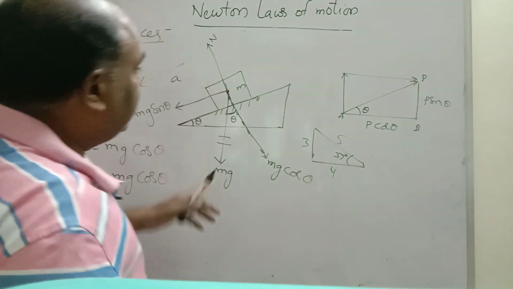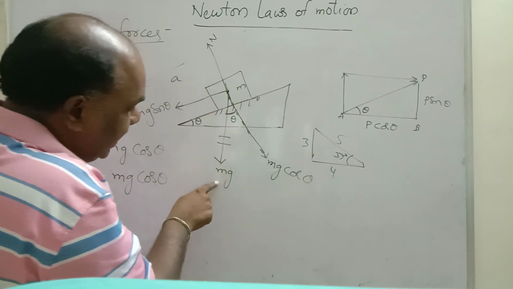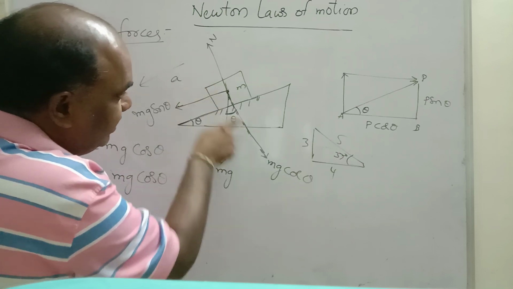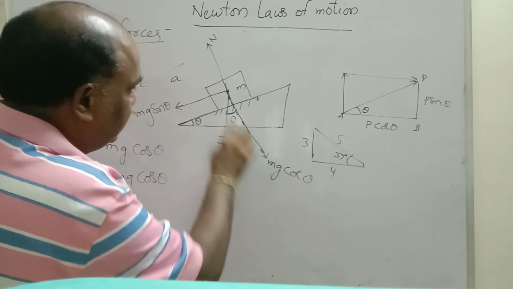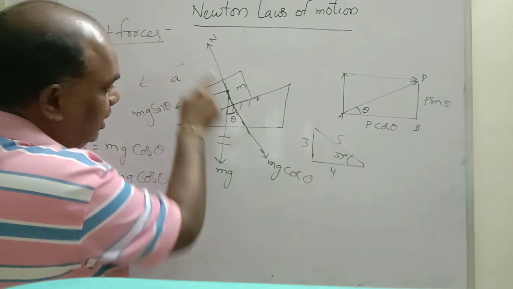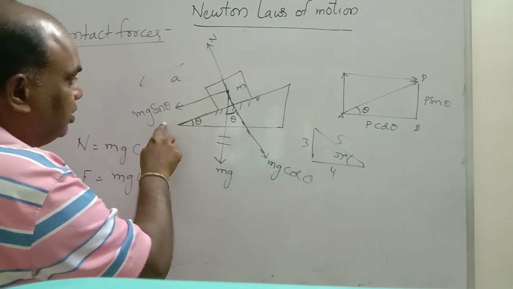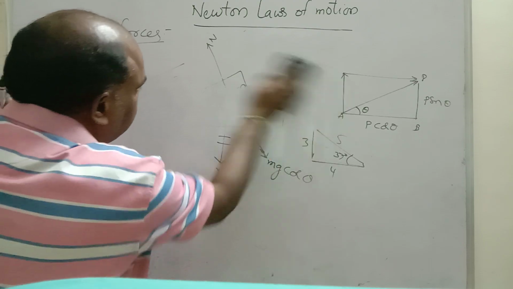Right, okay? This is perpendicular to the contact surface. This is normal. Weight acts downwards. But weight is not balancing normal. So this weight splits into horizontal component and vertical component. Vertical component is mg cos theta. Horizontal component is mg sin theta. N is equal to mg cos theta, and in this direction it is accelerating. Net force is equal to mg sin theta. Understand? Right.